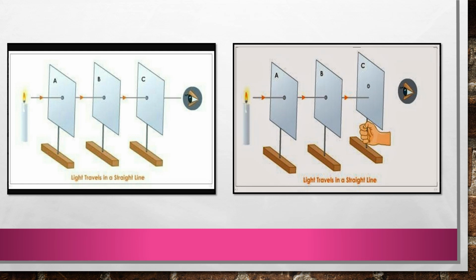Now in the second step, what you have to do, children? Move any one of the cardboards out of these 3. Why do you not see the flame? Now when you move any cardboard out of these 3, then you cannot see the flame. Because the light from the flame is not coming through in a straight line. Because light travels in a straight line, and this light is not in a straight line. And due to that, we cannot see the flame of the candle in the second step.